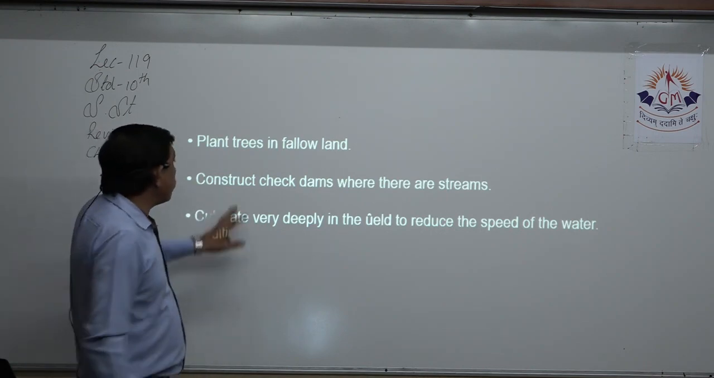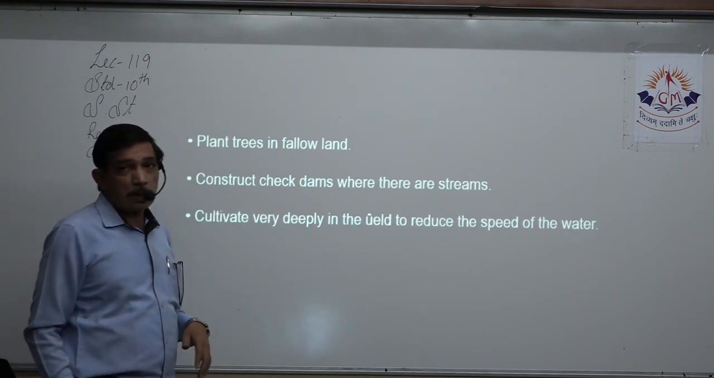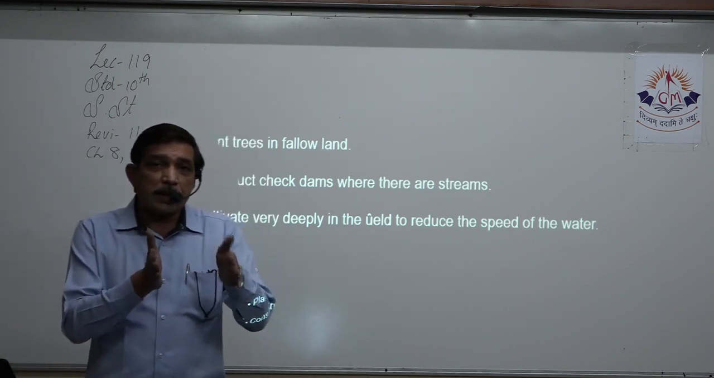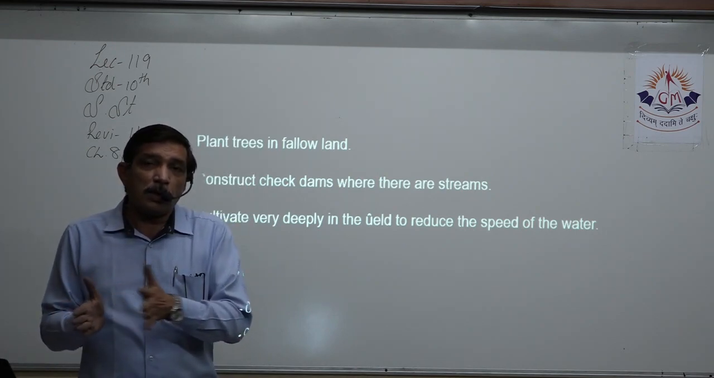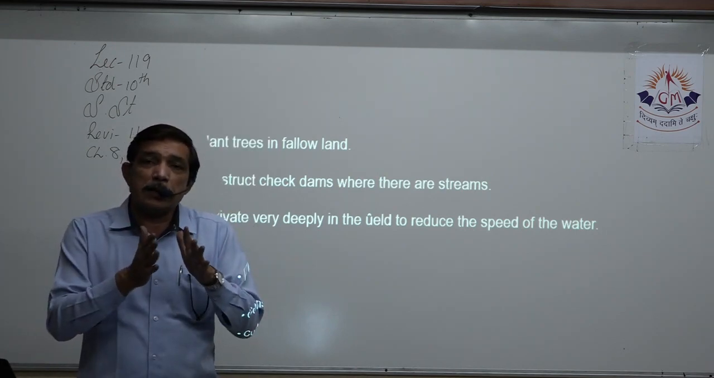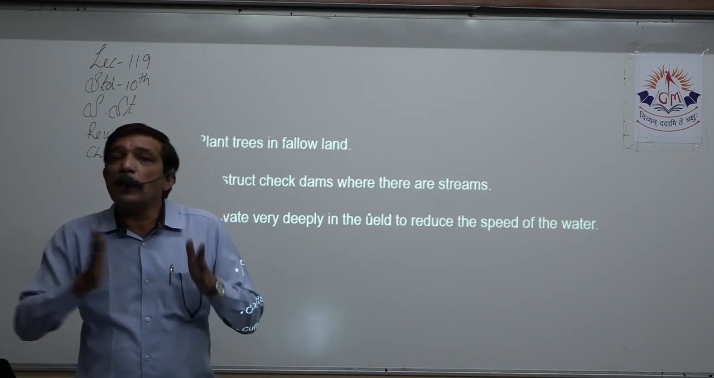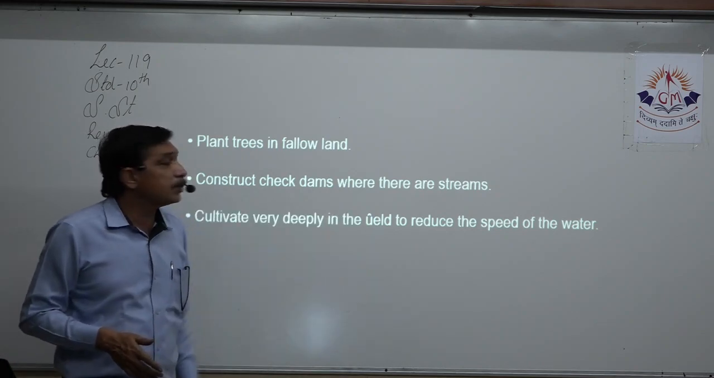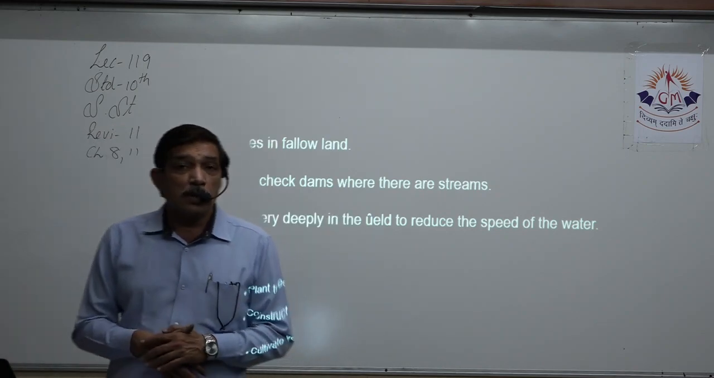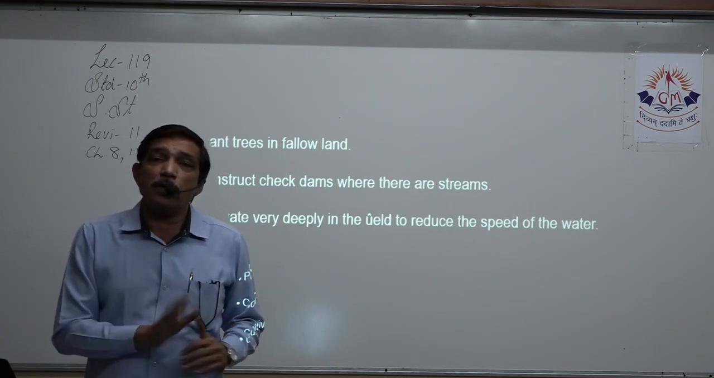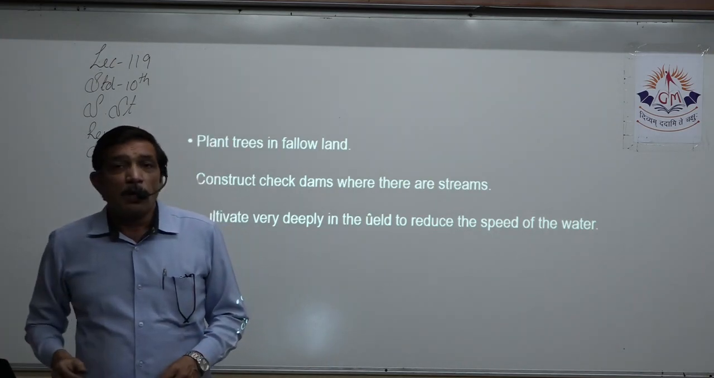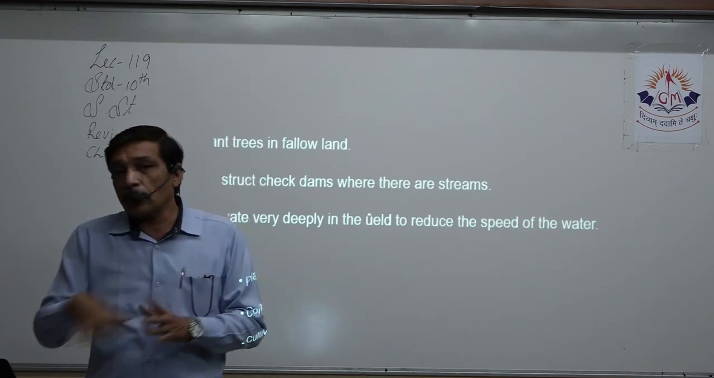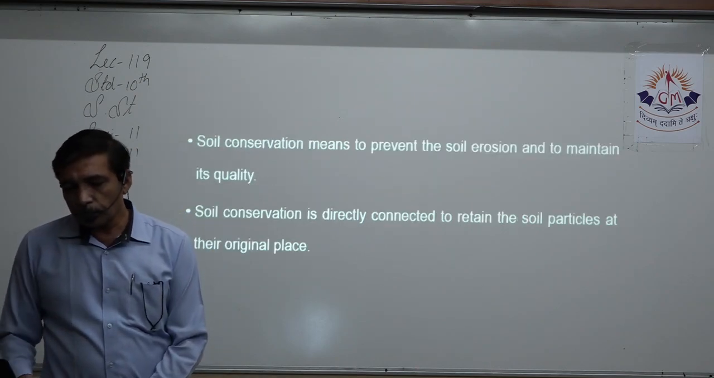Construct check dams where there are small streams which take away the very precious soil. When check dams are made, from one point to another, the water will stop there, the sediments will settle there, and only water will go away, it will not take the sediments. Then cultivate deeply in the field to reduce the speed of water. Whenever we confront these things, to control the speed of the water, we need to slow it down. So cultivate deep so that the roots grip the soil properly and do not allow erosion to happen.